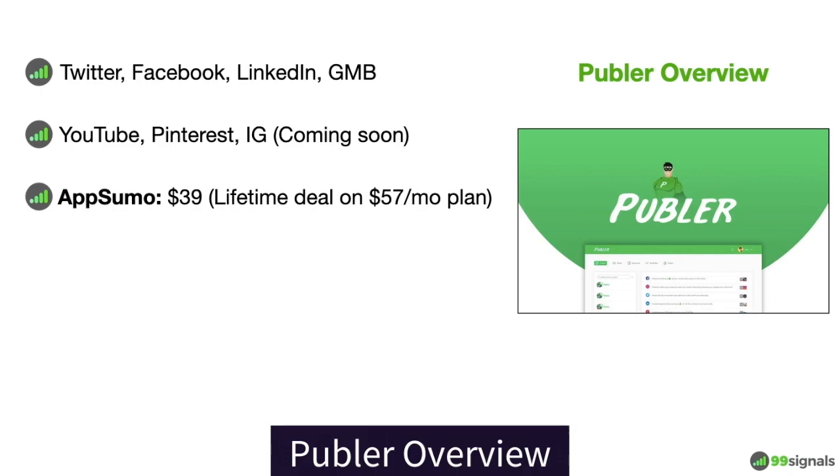What typically happens with AppSumo is all these brands provide a custom plan to the AppSumo users. With Publer, what they're doing is offering a deal on one of their existing plans. So you'll be getting lifetime access to the Argento plan, which on a typical day would cost you $57 per month.